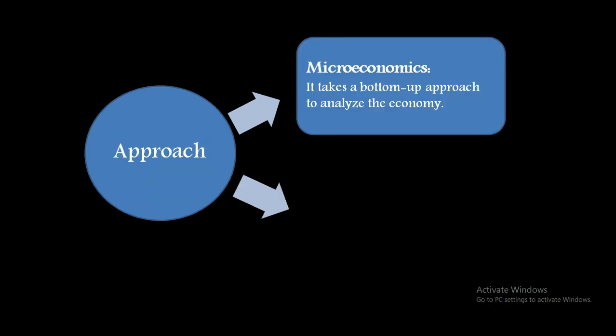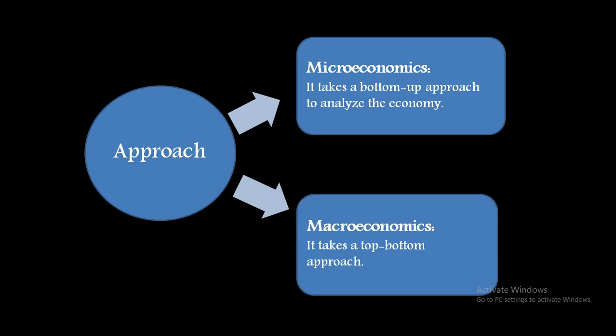Now, what are the approaches? Usually in microeconomics, we use the bottom-up approach to analyze the economy. Now, what is this bottom-up approach? It begins at the specific level and moves to the general level. It means we start with the individual and move gradually to the outside world.